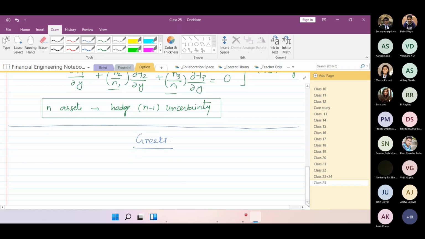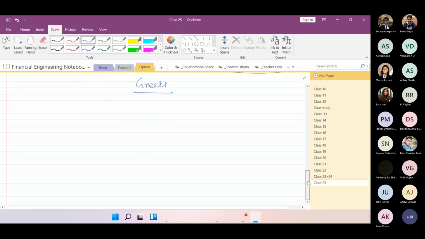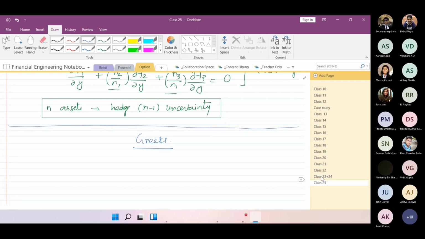Right. So we start with the call option. Black-Scholes formula for the call option, and the same thing can be extended for the put option. So we know that the call option can be given as this expression. We are writing it.